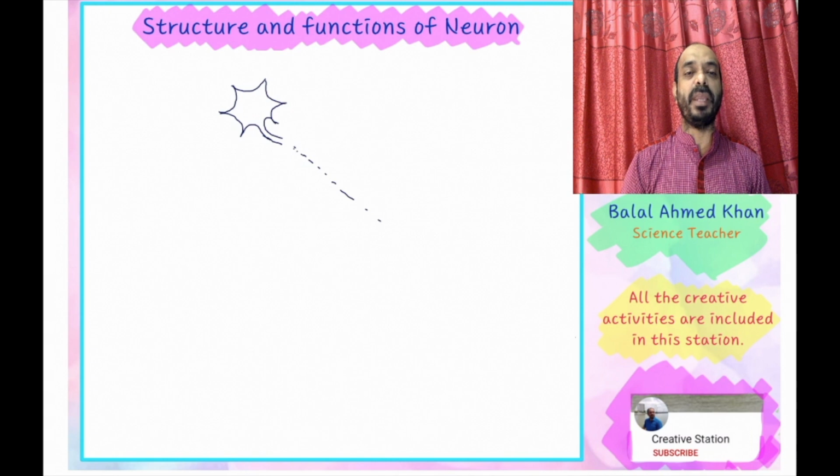From the lower part of the cell body, an extended or elongated part is connected. This elongated part is generally known as the axon. The axon is connected with the cell body. In the lower portion is the terminal end.